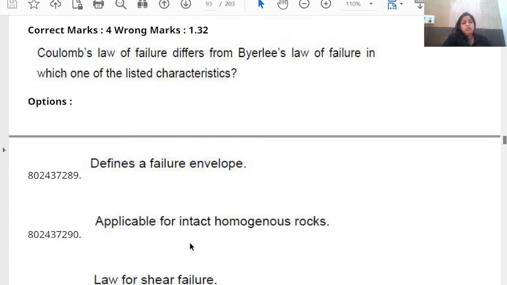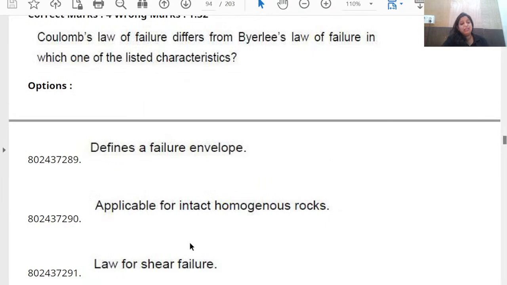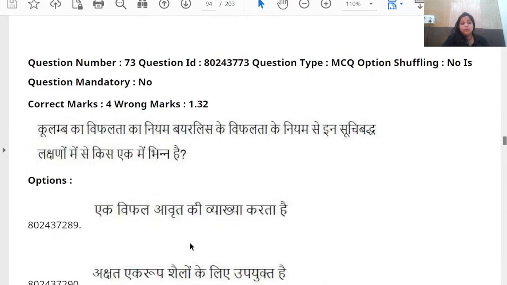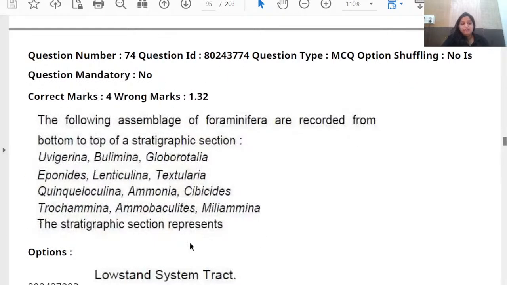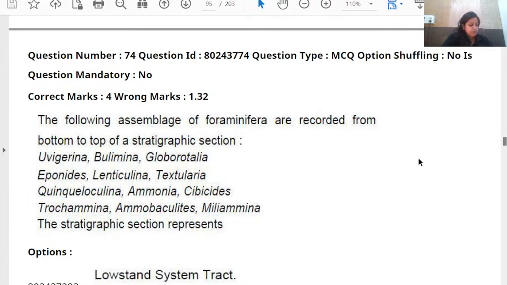It is not very important, but you can have an idea and revise the basic part of rock mechanics. Rock mechanics topics will be discussed along with structural geology topics, or sometimes with the economic part also.